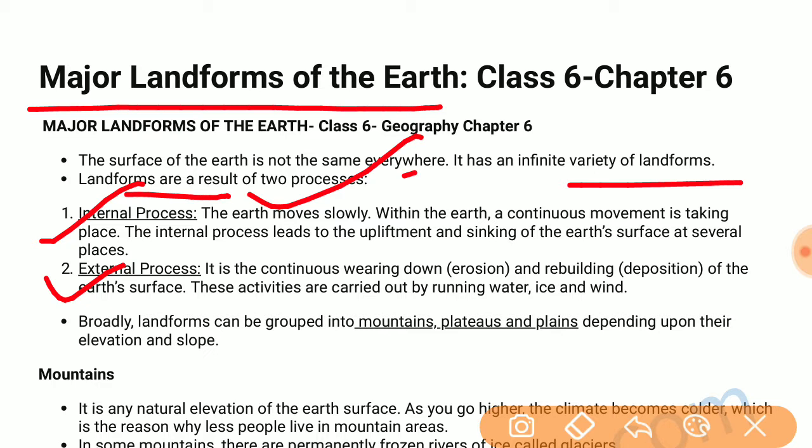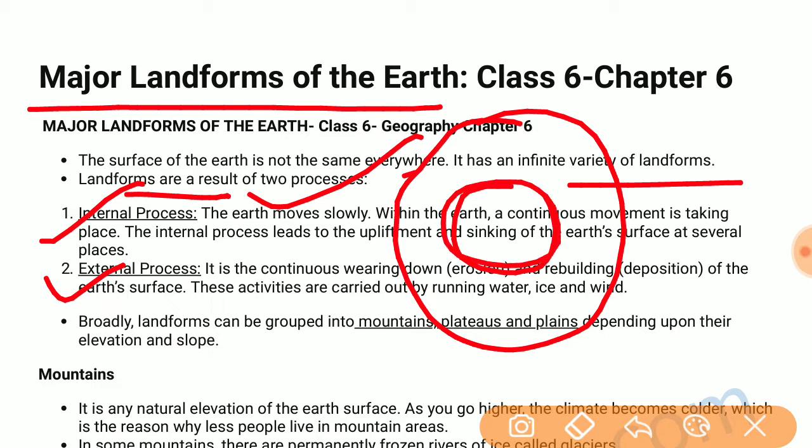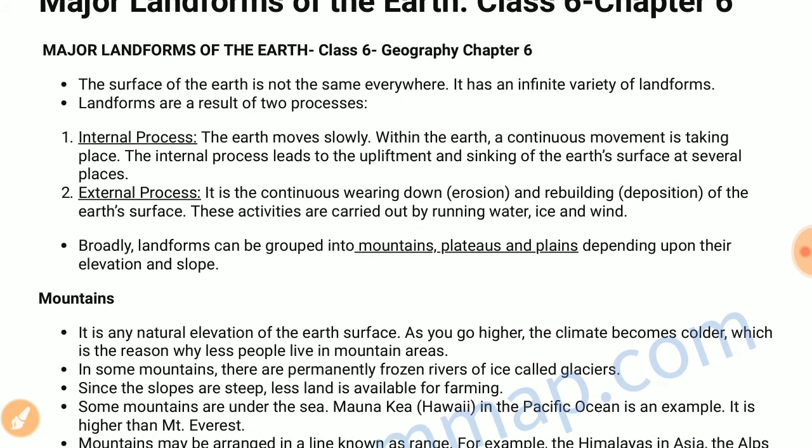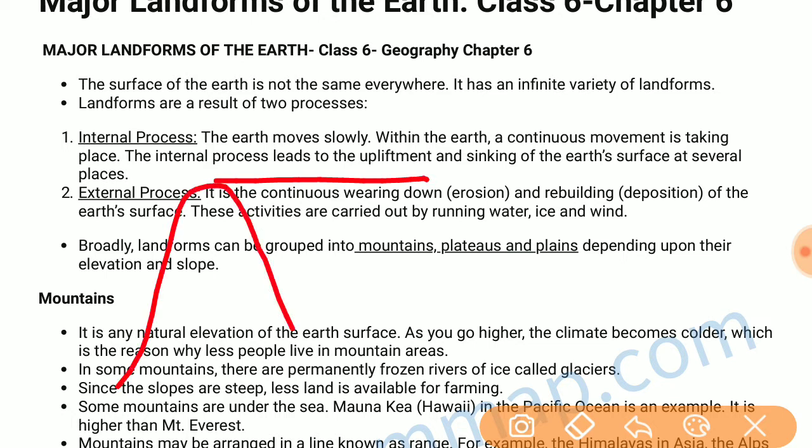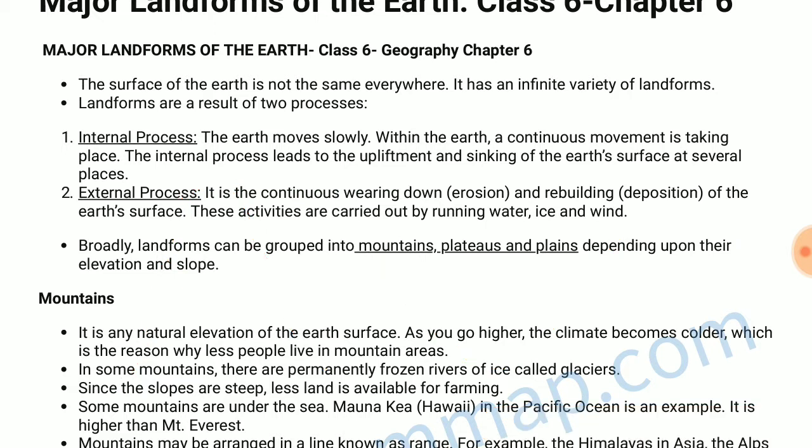Internal processes are the processes which take place continuously within the earth, and the external processes are the processes of erosion and deposition on the earth's surface. Internal processes lead to the upliftment and the sinking of the earth's surface at several places, and external processes are carried out by running water, ice and wind.